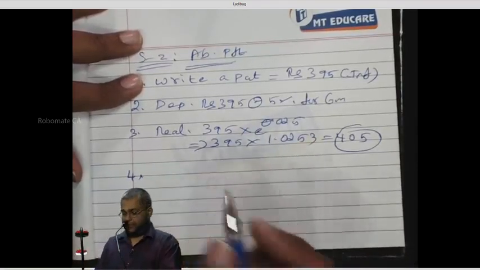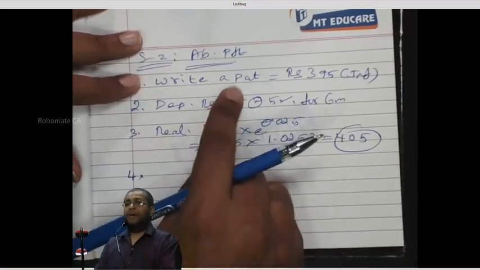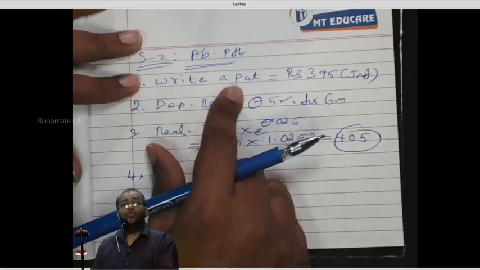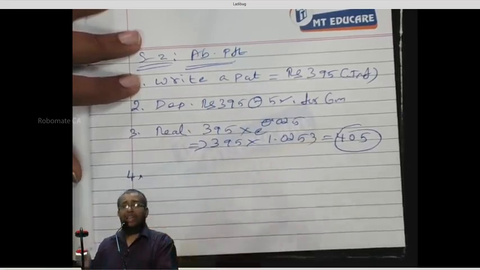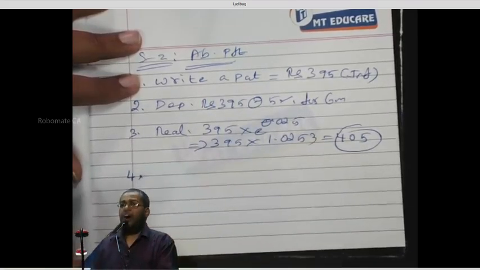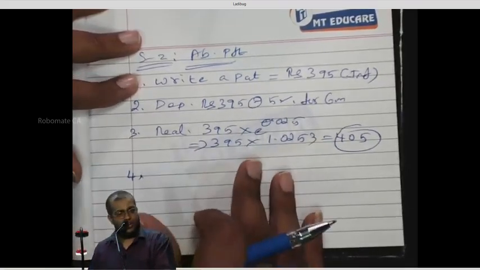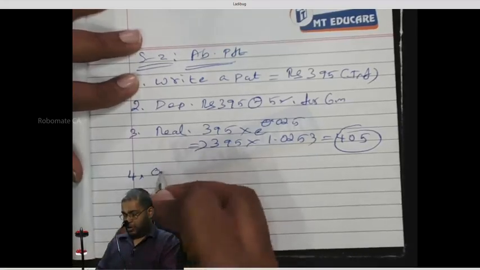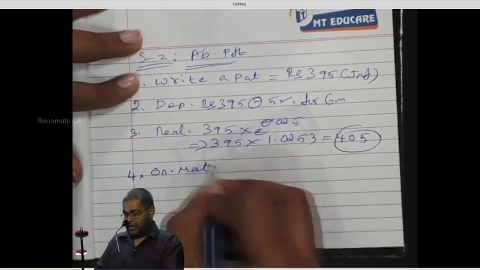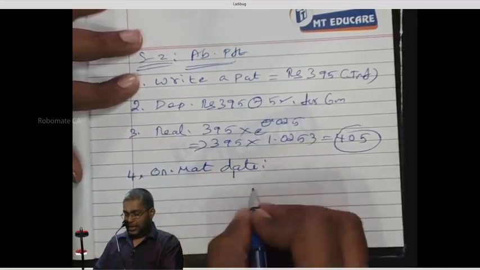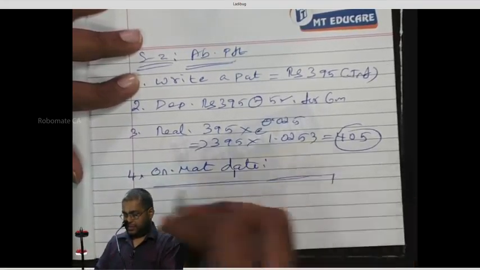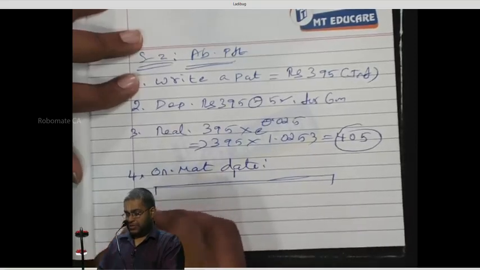Okay. Can I proceed? Step 4. Now, I am a writer of a put option. Who will decide? The holder will decide. Will he either exercise and sell the share to me, or allow the put to lapse? Yes or no? Now, write down point number 4. On maturity date.